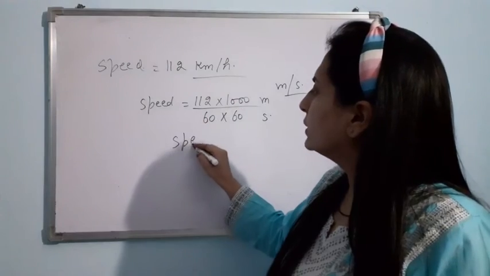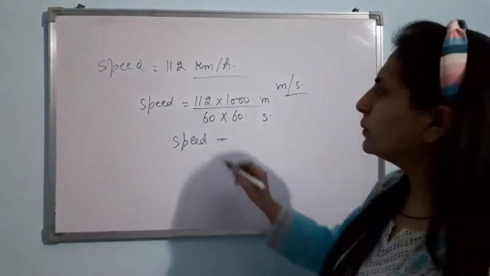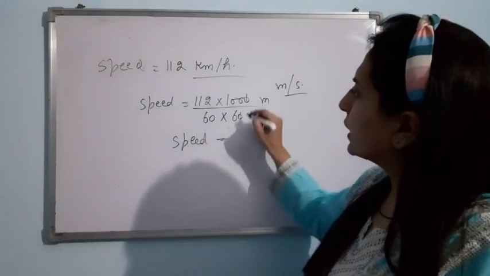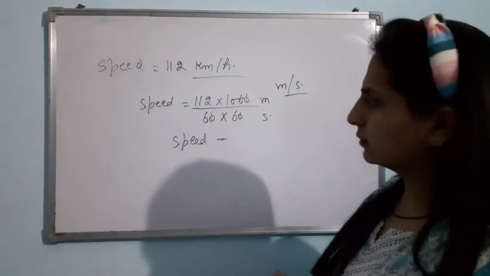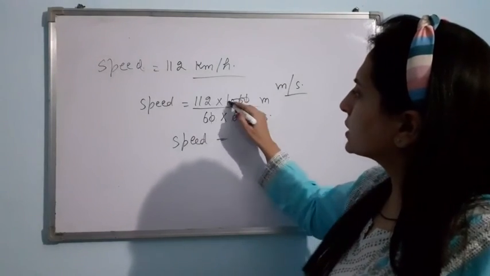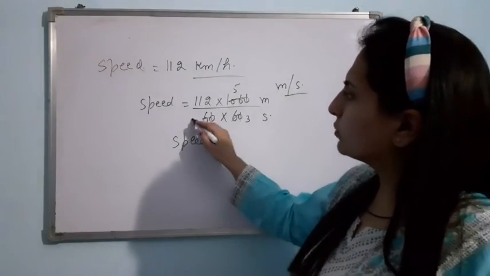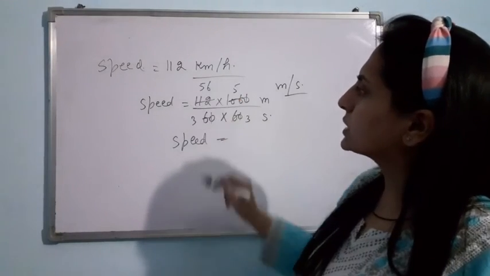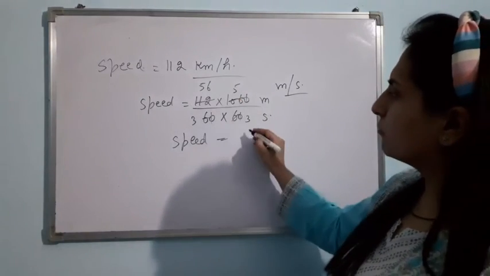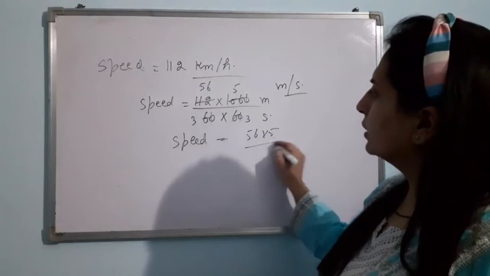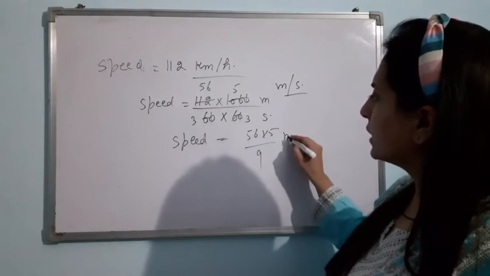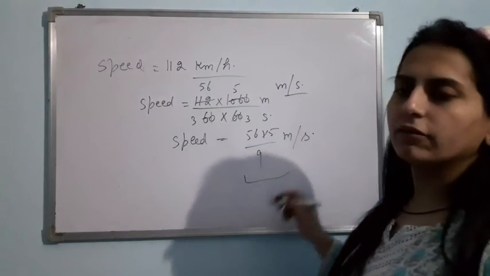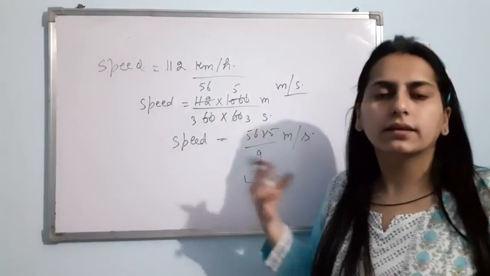Now, what will be the result? We can cut it down like that. Clear? 2 3s are 6, 2 5s are 10, 2 3s are 6, 2 5s are 10, 2 6s are 12. Am I clear? 56 multiplied by 5, 3 multiplied by 3 is 9. So when you solve it, you will get the value in meter per second.